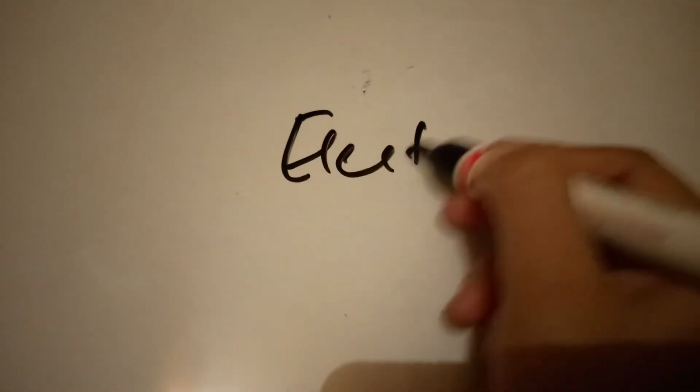After that, I wish to explain the term electric charge.